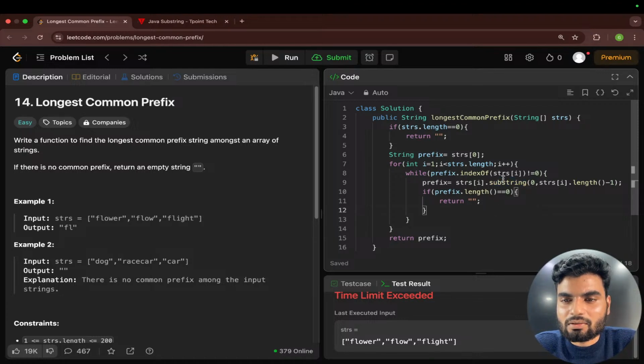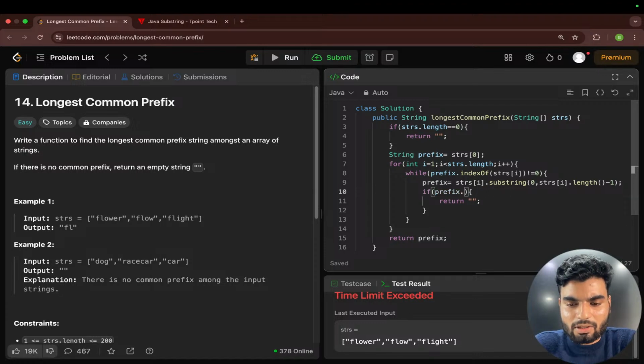This while loop is becoming an infinite thing. If this is not equal to 0, this prefix is being updated. strs i will have from index 1. I'm taking from 0 till length minus 1. I'm reducing that every time. So it is being reduced. Probably maybe because of this.